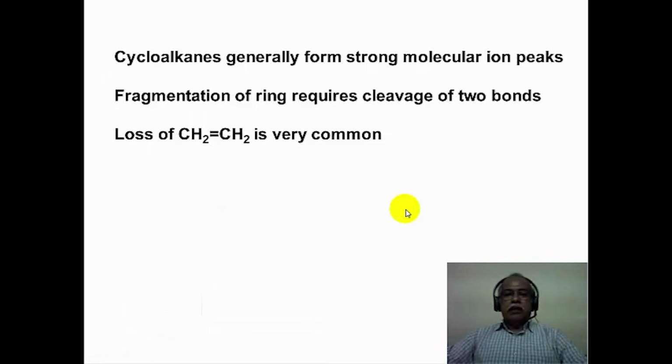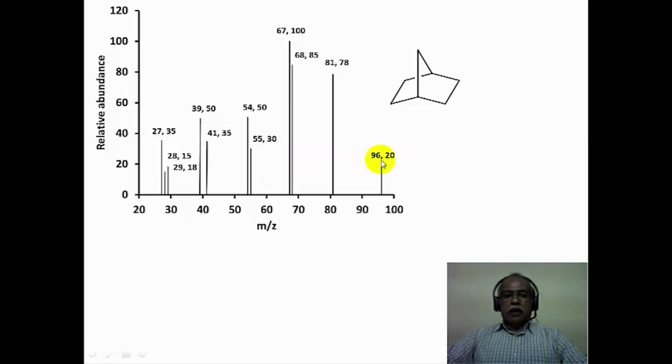Cycloalkanes generally form a strong molecular ion. Fragmentation requires bond cleavage at two different positions. In other words, a retro-Diels-Alder kind of fragmentation will result in the cleavage of two bonds. Therefore, the loss of ethylene is generally very common in the case of cycloalkanes. Let us take the example of norbornane.